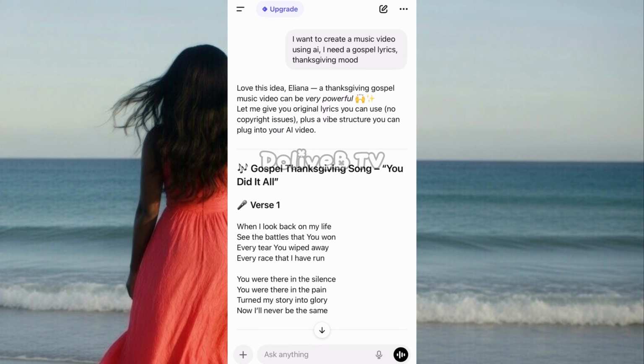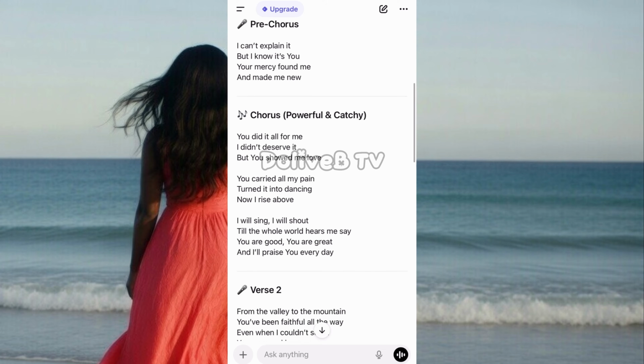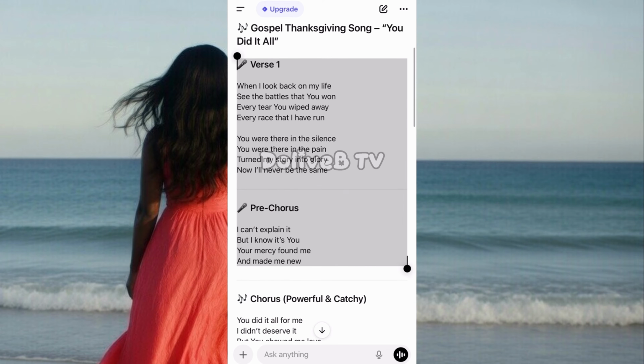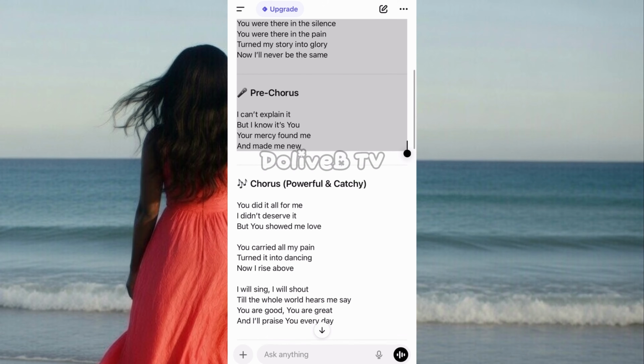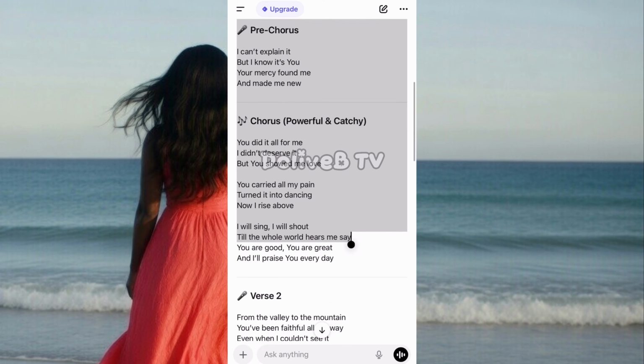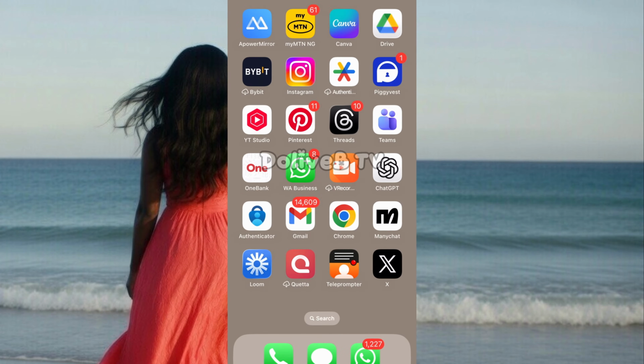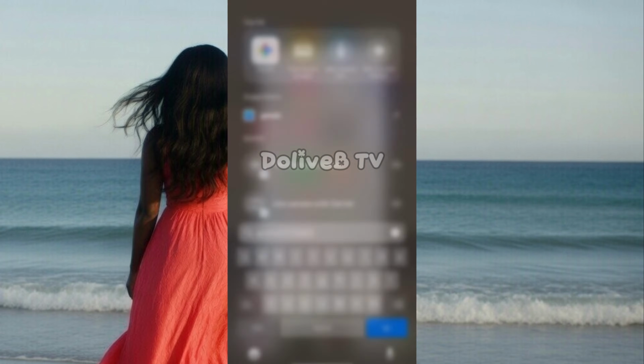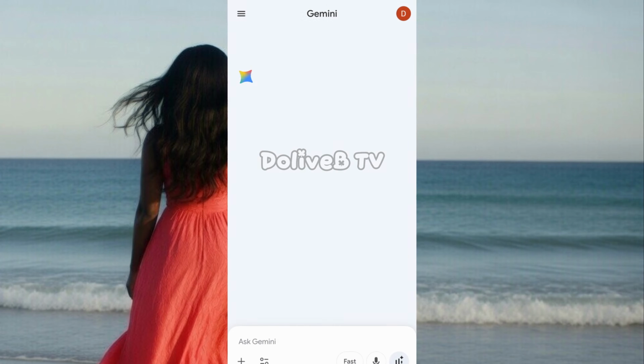What we'll be doing next is heading over to Gemini. I'm going to copy all these lyrics. Let's say I want to just create the verse 1 and the chorus, so let me also add the pre-chorus. I'll copy it, and then I'm heading over to Gemini. On your app store, you can download Gemini if you don't have it. I already have it on my device. This is how Gemini looks.